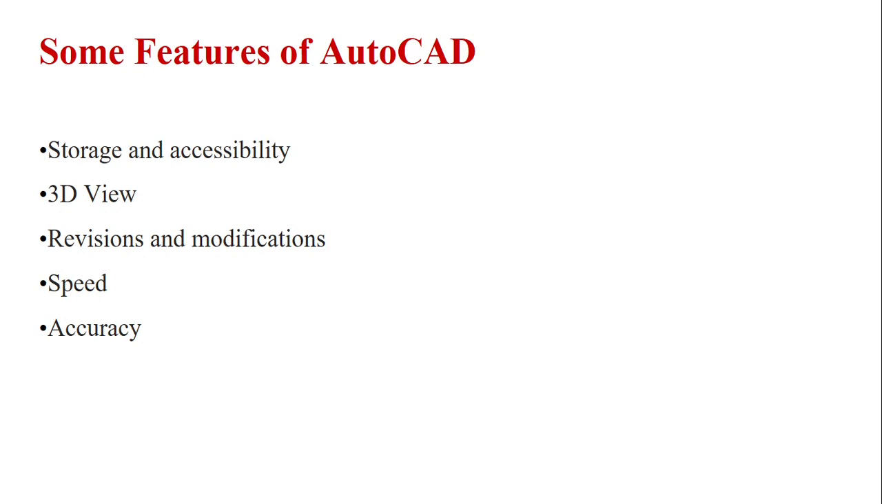Next is 3D view. AutoCAD gives us a 3D view, which will allow the user to understand the drawing easily and clearly. The next feature is revisions and modifications. We can revise and modify the drawing n number of times without causing disturbance to the remaining part of our drawing. We can easily modify the part which is required in our drawing. Next is speed. A project which we can do manually within an hour can be completed within minutes by using AutoCAD.